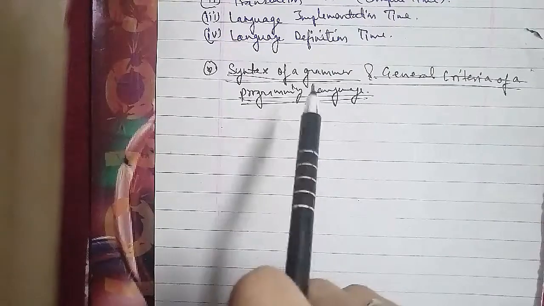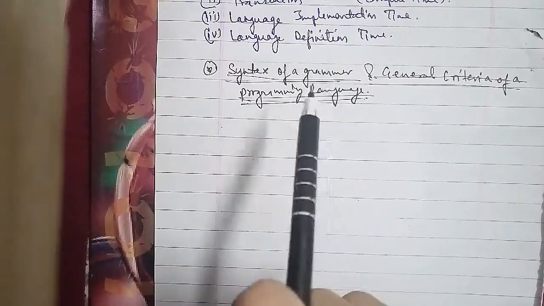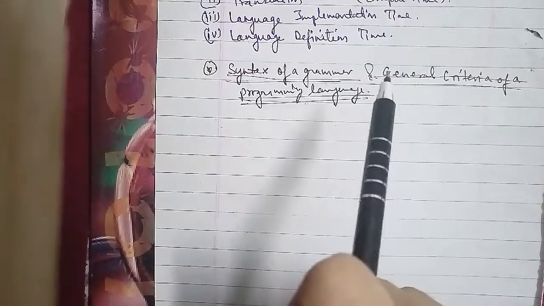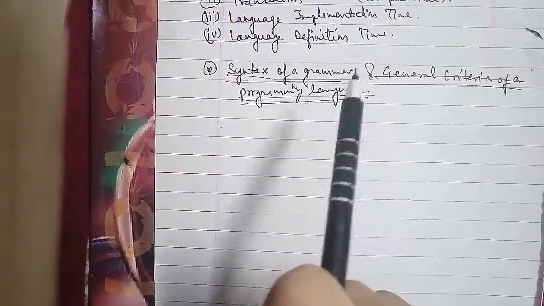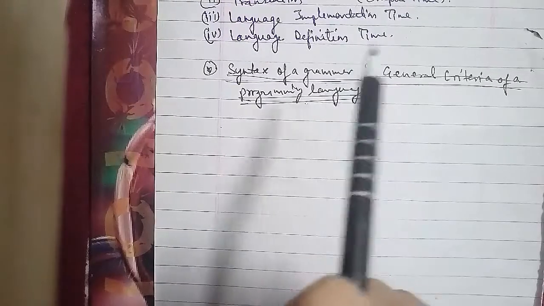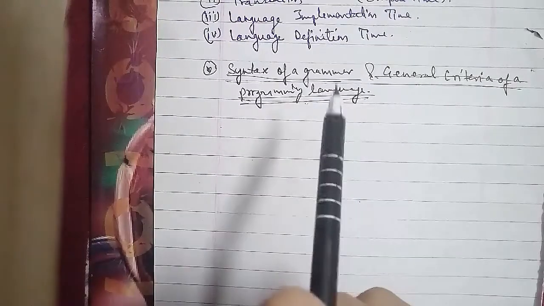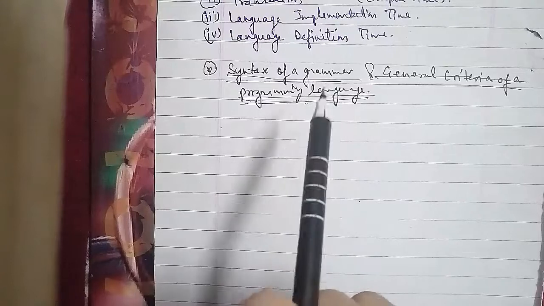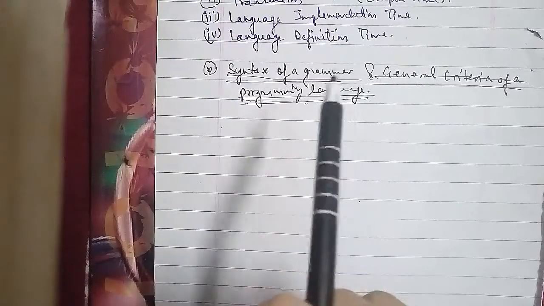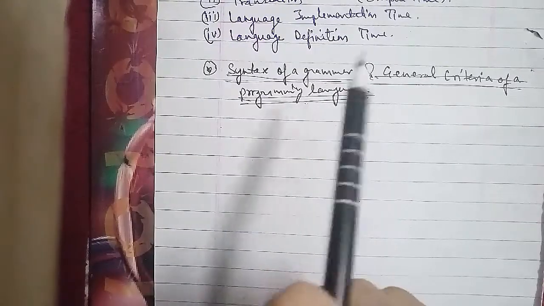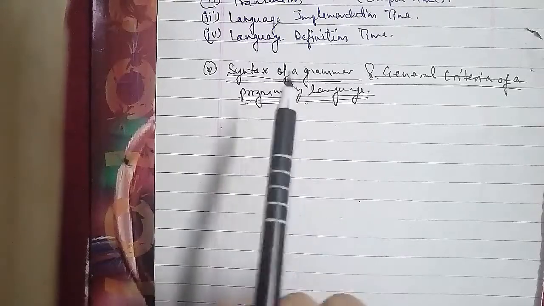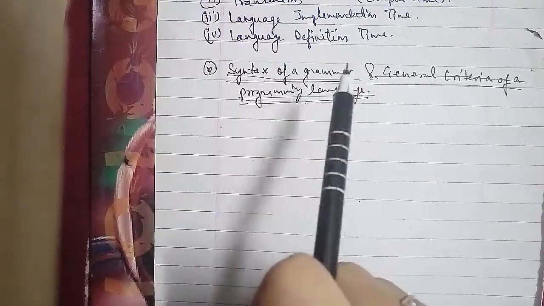For example, Pascal considers lowercase and uppercase characters to be identical, but C and Ada consider them to be distinct. Thus, according to the lexical rules, Memory and memory refer to the same variable in Pascal, but they are distinct variables in C and Ada, where we write one memory with a capital letter and another memory with a small letter. So they are different in C, but the same in Pascal.